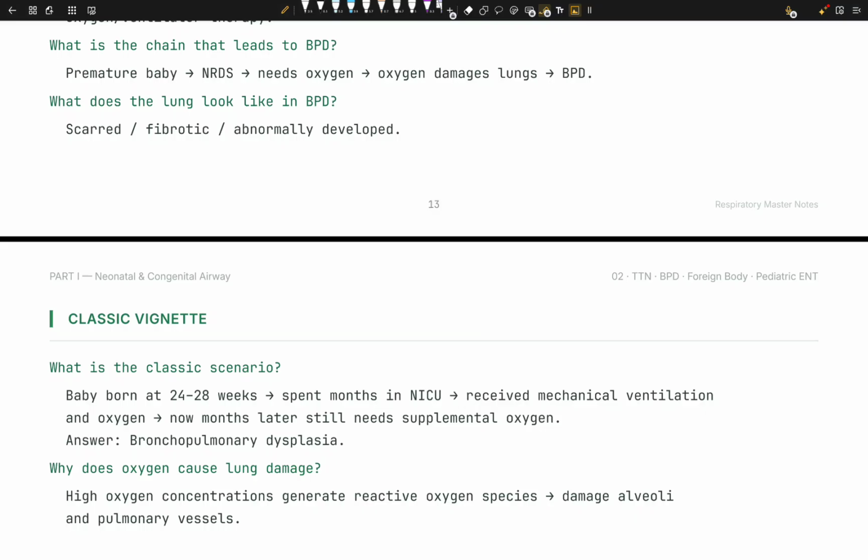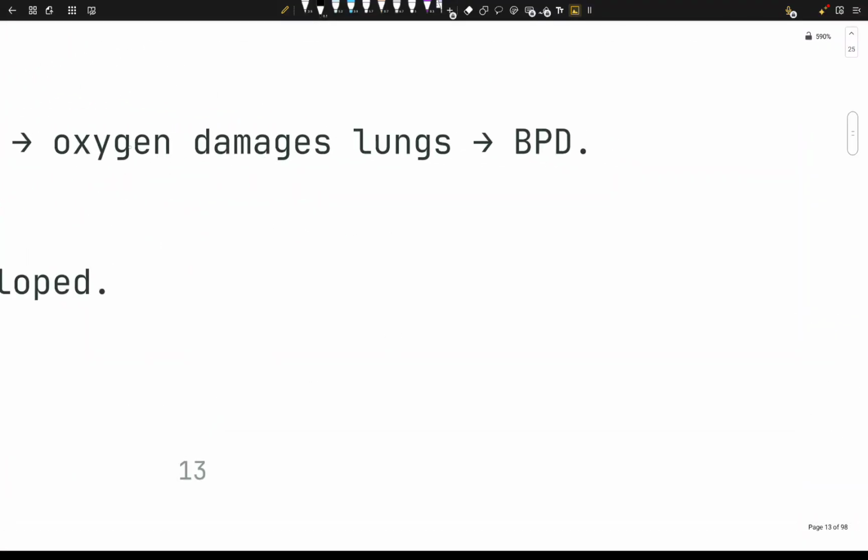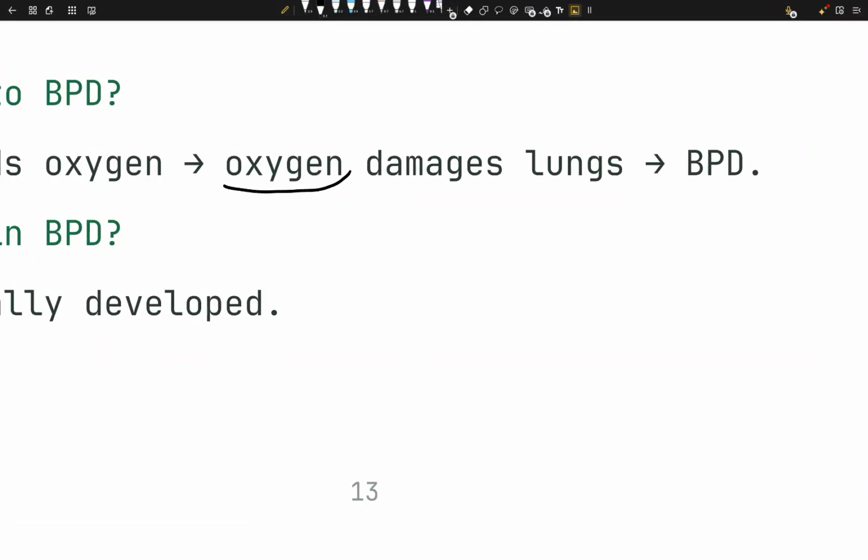Now, think of oxygen as like controlled fire, right? Your cells need oxygen because food goes to mitochondria. We have ATP and oxygen consumption, we have energy, right? This is safe only if the oxygen is really controlled. If we give too much oxygen, what's going to happen is that we're going to have reactive oxygen species, ROS. So let me write that. We're going to have ROS, reactive oxygen species.